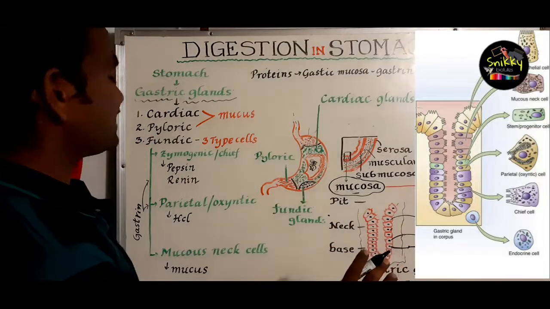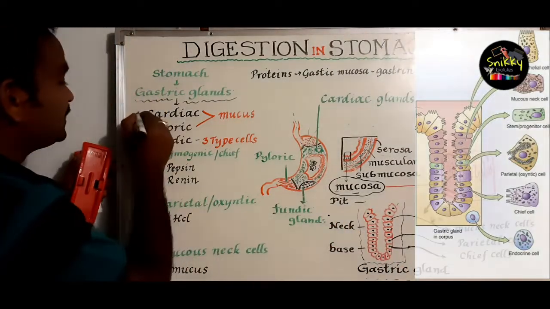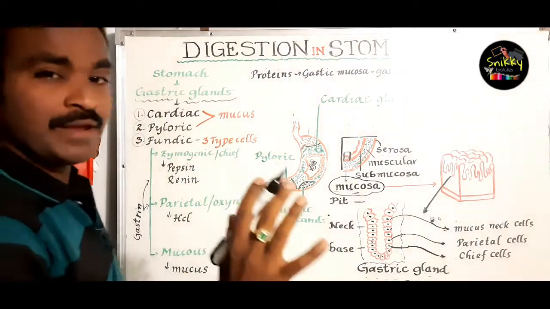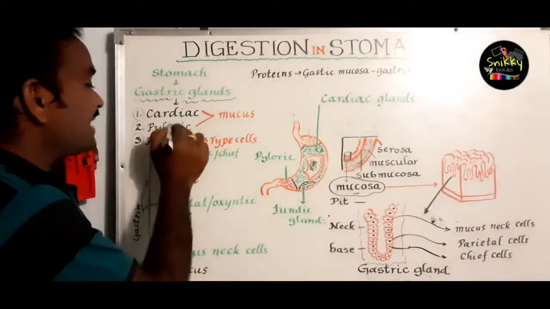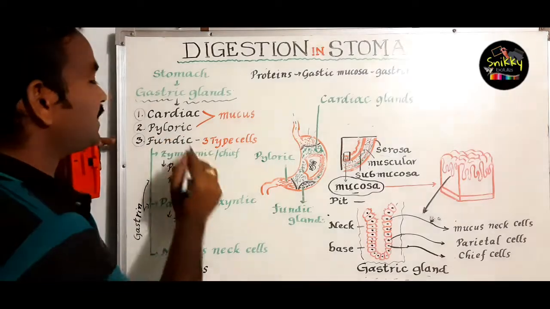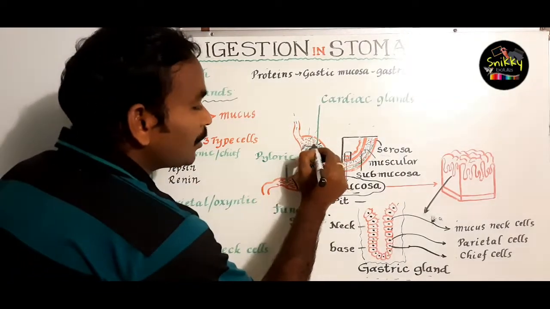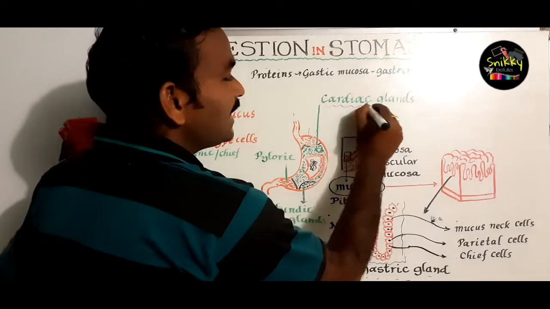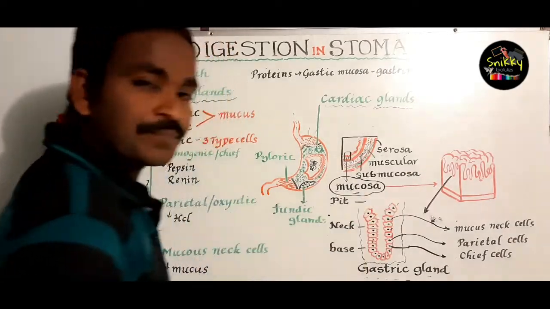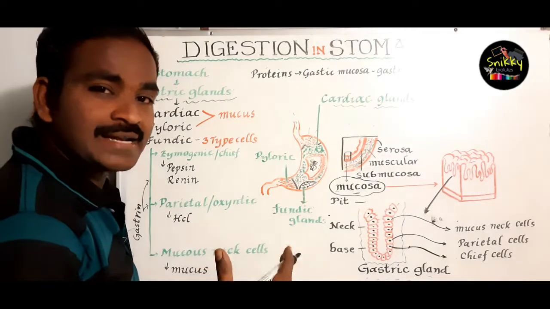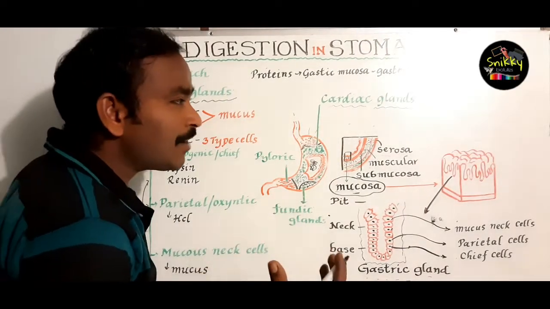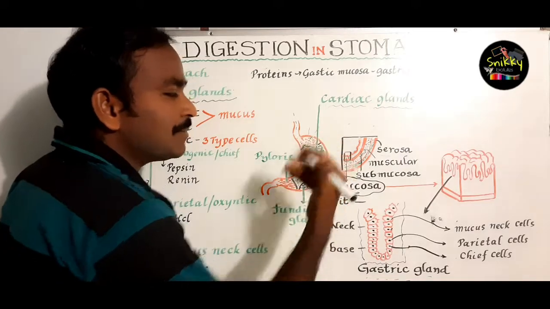These gastric glands are divided into three. How many types? Three types based on the location. The gastric glands which are located in the cardiac part of the stomach internally, those are called cardiac gastric glands. What do you call this? Cardiac gastric glands. These are located in the cardiac part of the stomach.